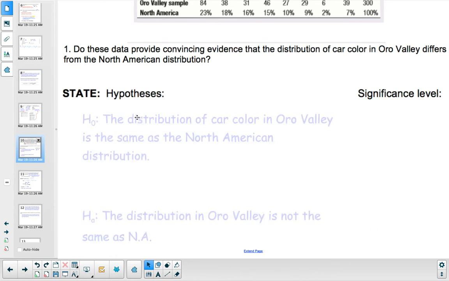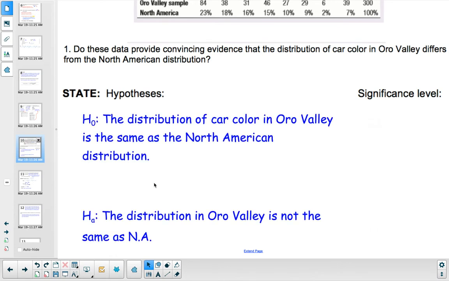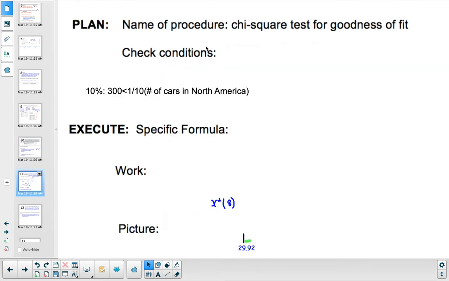Do these data provide convincing evidence that the distribution of car color in Oro Valley differs from the North American distribution? So our hypotheses we're going to write in words. The distribution of car color in Oro Valley is the same as the North American distribution. Alternative, the distribution in Oro Valley is not the same. And we'll state our significance level. Alpha is 0.05. 5% significance level. The name of the procedure is a chi-squared test for goodness of fit. And we will check our conditions.